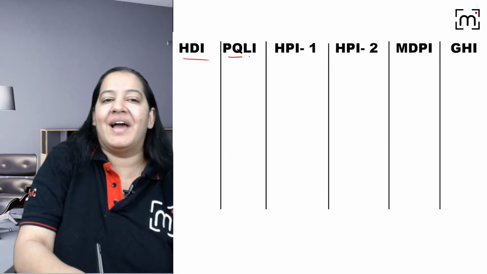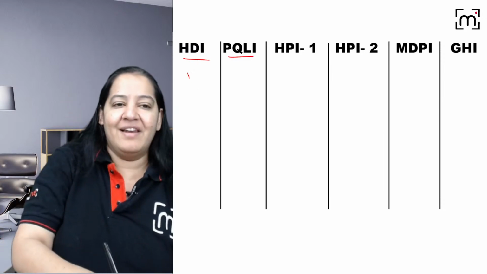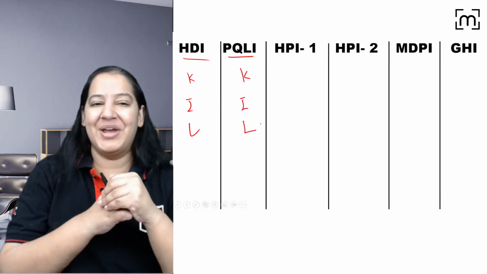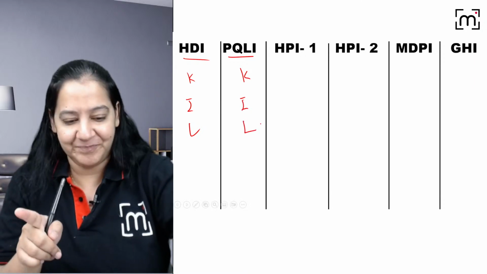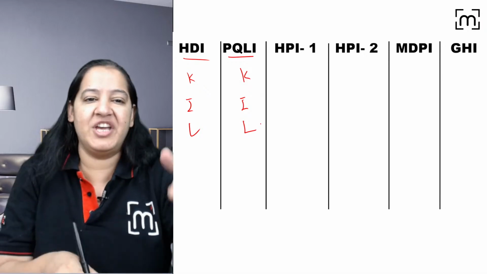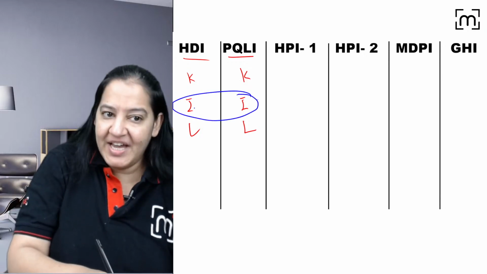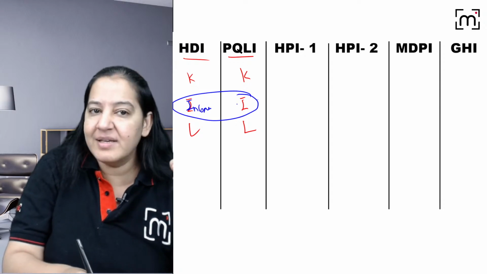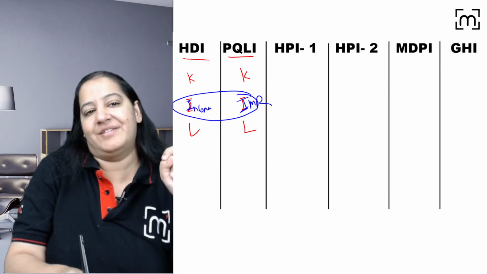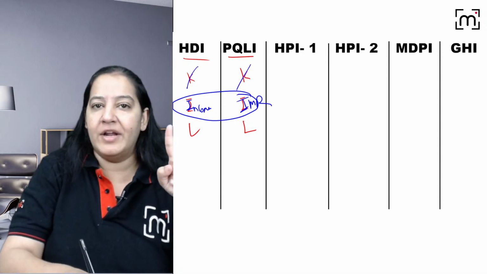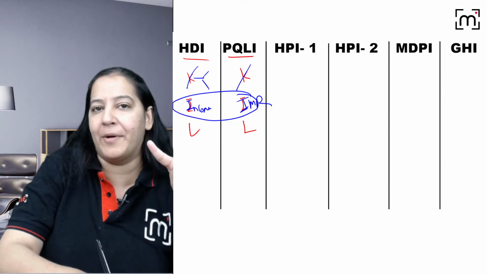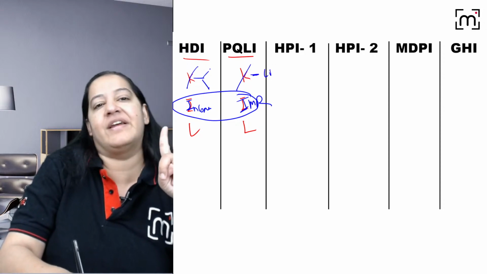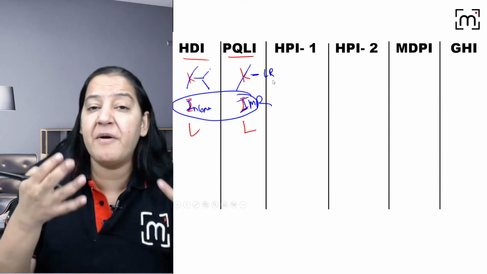Let me come to PQLI. Then we will compare the two. In HDI we learned KILL. Actually here also KILL. In PQLI also we have the three components, KILL, but in KILL there is some change. The I is different. In HDI the I was income. But in PQLI, I is not income, I is infant mortality rate. Right? K for knowledge, but here knowledge, in HDI we measured with two components, mean years of schooling and expected years of schooling. Here for knowledge we take literacy rate. Knowledge is tested with the help of literacy rate.